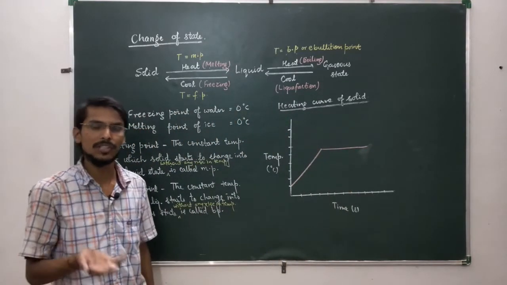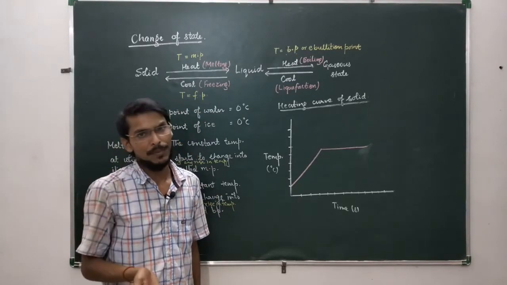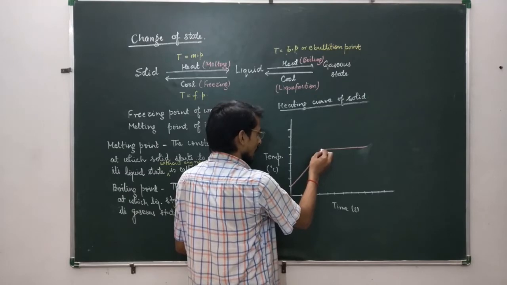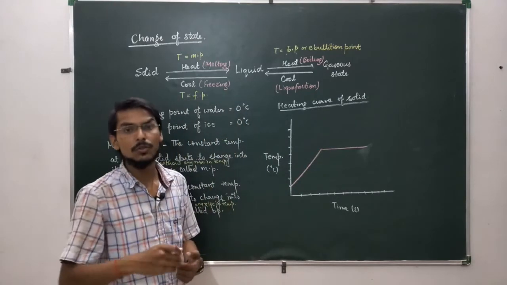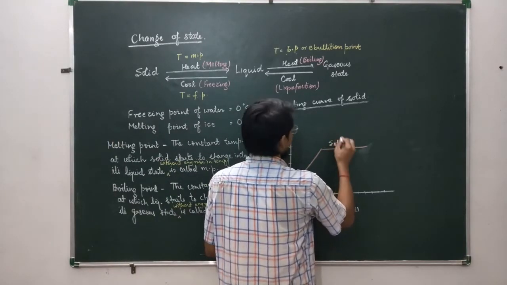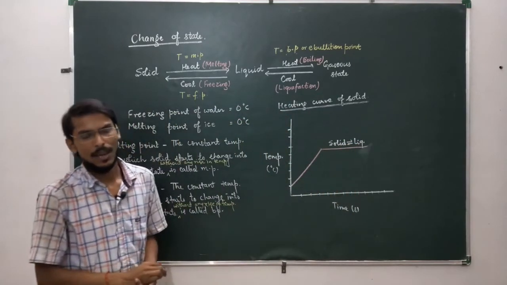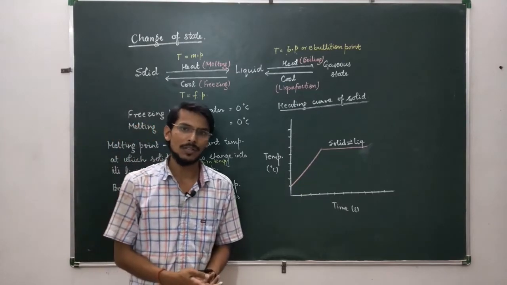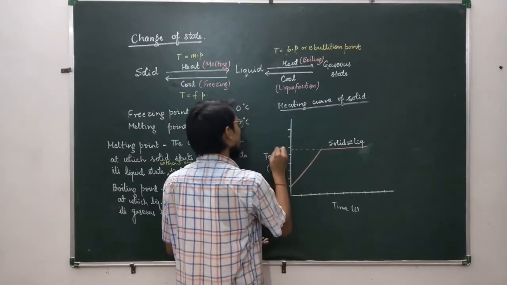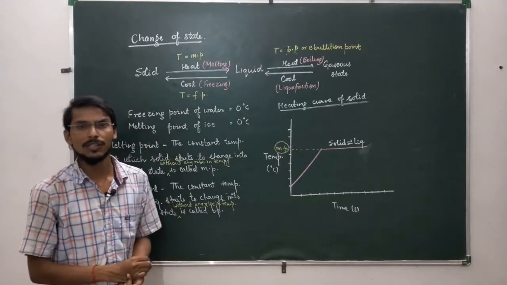You will notice that the thermometer reading becomes constant, because as soon as this temperature is achieved, the solid starts to melt, and you will see that there are two states, solid as well as liquid, in the capillary tube or vessel in which you are carrying out the experiment. So this constant temperature is called melting point of solid.